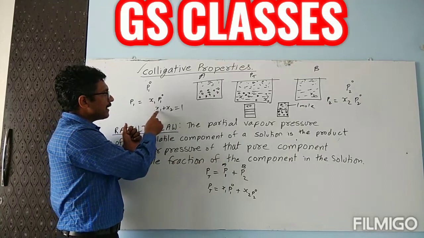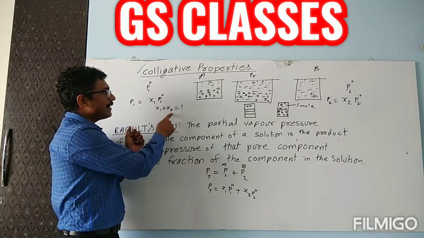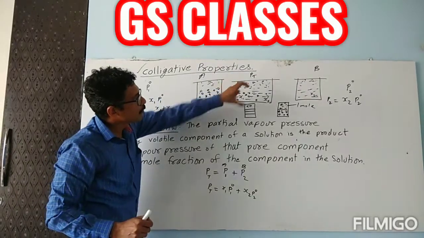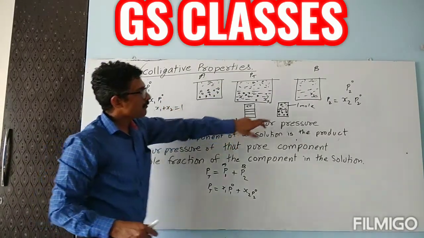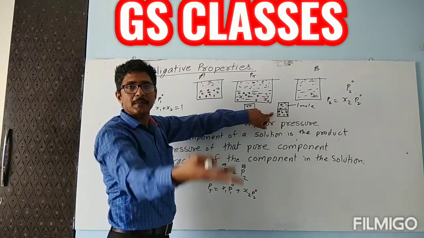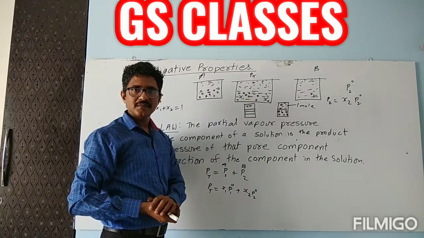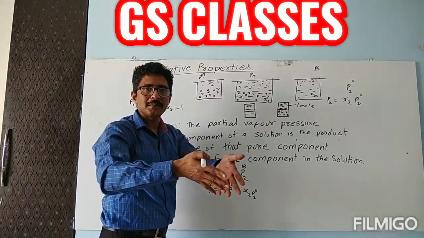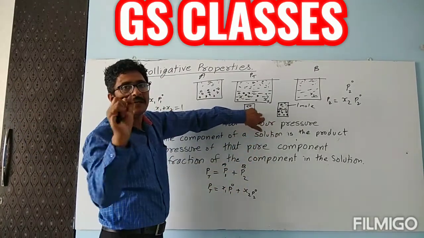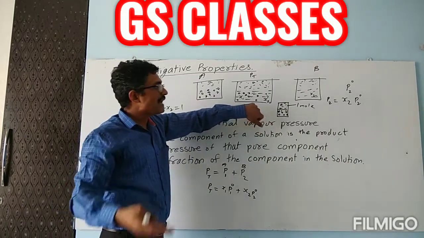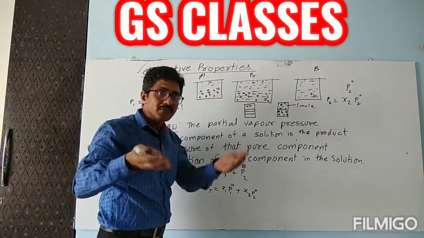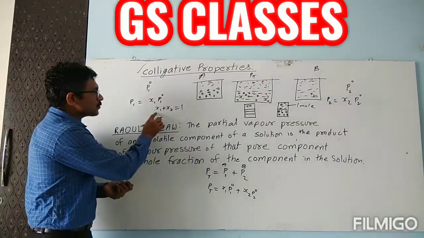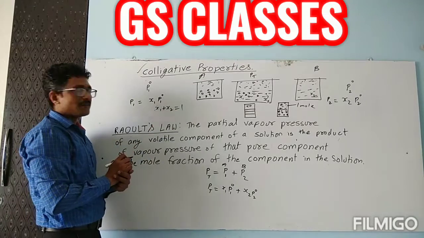If you add x1 and x2, it will become 1 mole. Out of every 1 mole, say 50% A is present and 50% B is present. Or some other student performing the experiment may take A as only 20%, B as 80%. But whenever you add, it becomes 1. Like that, x1 plus x2 will become 1.